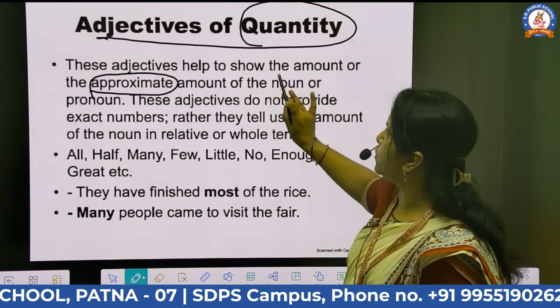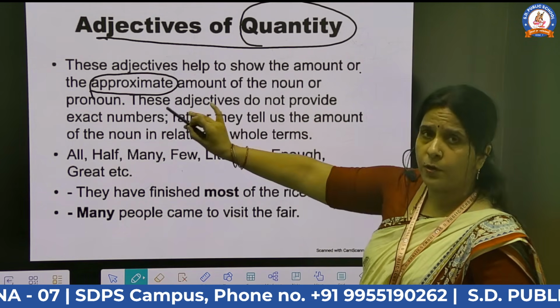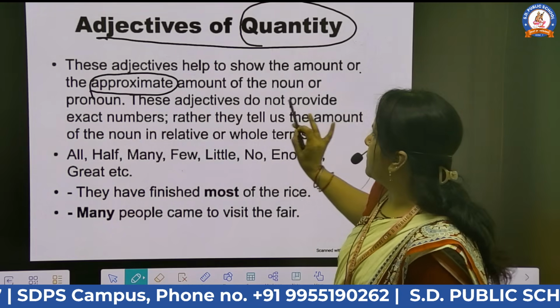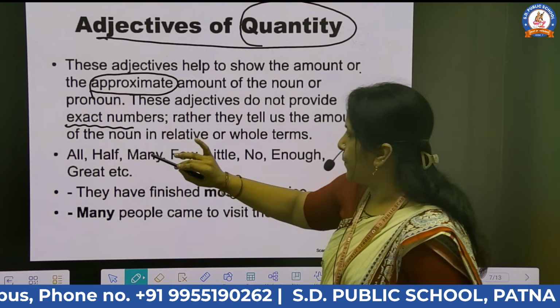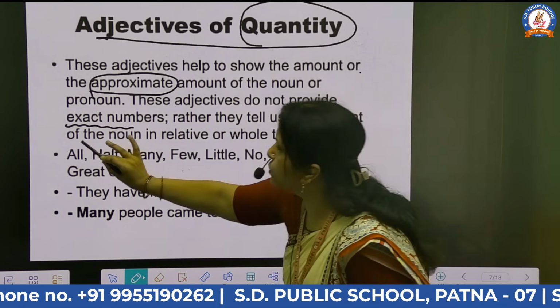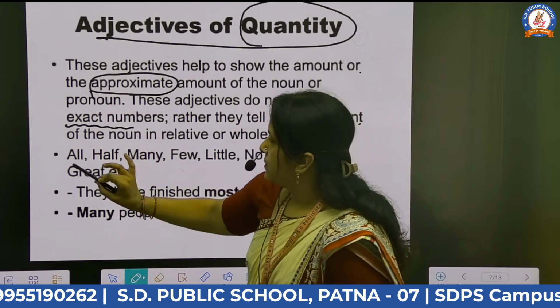These adjectives do not provide an exact number, as I already told you. Rather, they tell us the amount of the noun in relative, whole terms.